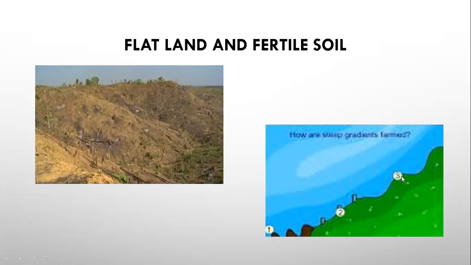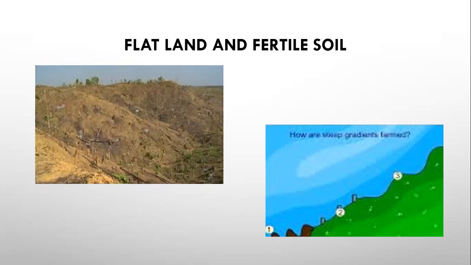The water will not be absorbed by the soil, it will run down, and the required amount of water will not be received by the crops or the plants. So flat land is necessary for growing crops. All the water will run down from the sloping land. So flat land and fertile soil are necessary. Fertile means the soil must have the required amount of nutrients which are necessary for different crops.